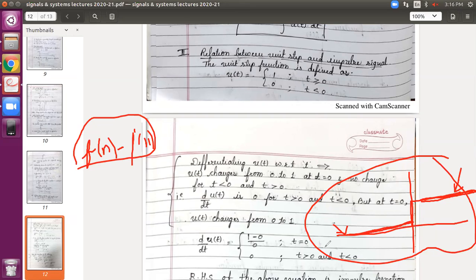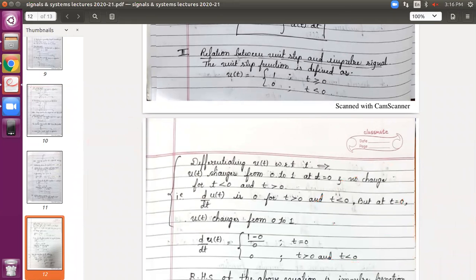There is a constancy maintained in the amplitude value. But observe here, what happens at the time t equals 0? There is a changeover from 0 to 1, right? At this 0 point, your amplitude changes from 0 to 1. This step is coming here.